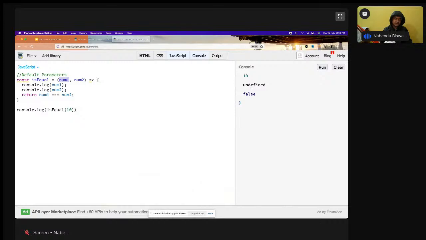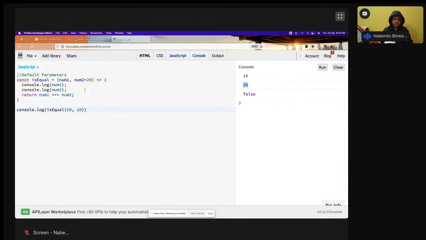Then what to do? Suppose in some cases I don't want to pass anything, so I will make here num2 equal to 20, and this is known as default parameter. Suppose nothing is passed, num2 is 20 now, and it is again false, but it is not going correct. But if I pass 10 now, this 20 will be overwritten, and we are going to use this a lot in React. Actually, all these concepts we are going to use a lot in React.